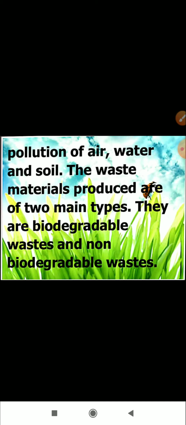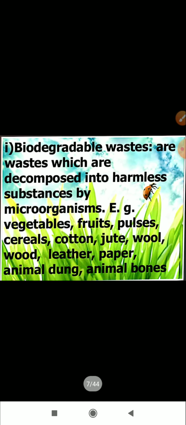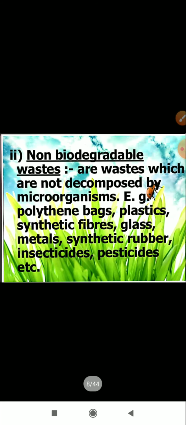The waste material that is produced consists of two types of waste. Basically it is biodegradable or non-biodegradable waste. The biodegradable wastes are the wastes which are decomposed into harmless substances by the microorganisms. The type of waste is vegetables, fruits, pulses, cereals, cotton, leather or animal dung. These are the biodegradable substances, and the non-biodegradable wastes are those wastes which are not decomposed by microorganisms. It includes polybags, plastic, glass, metals, synthetic rubber, insecticides and pesticides.